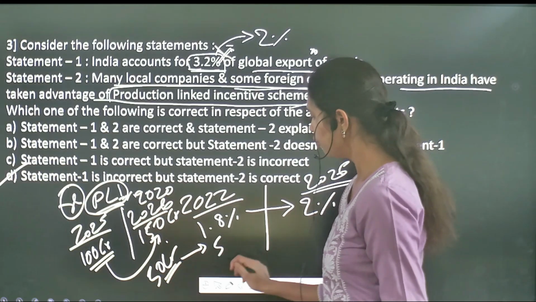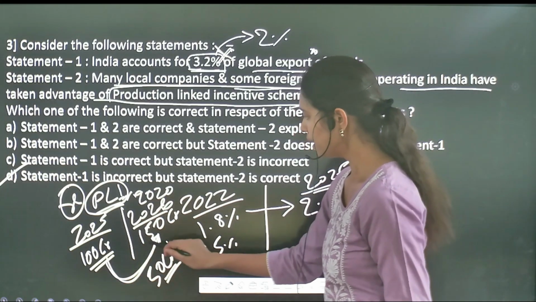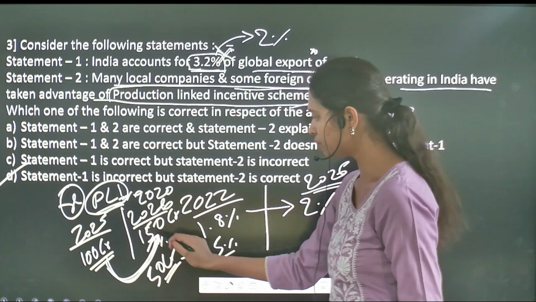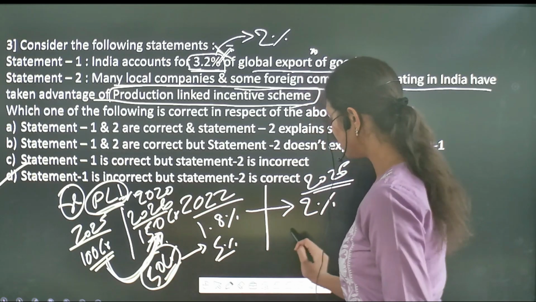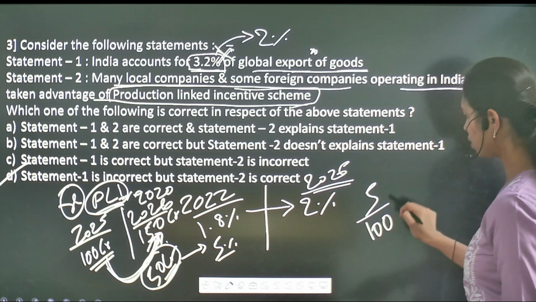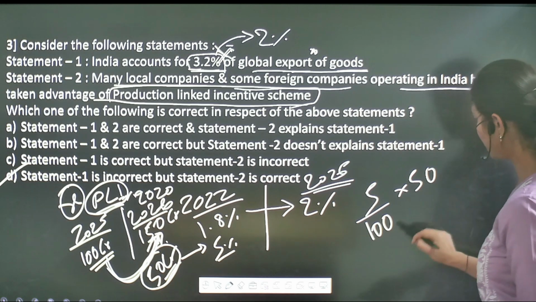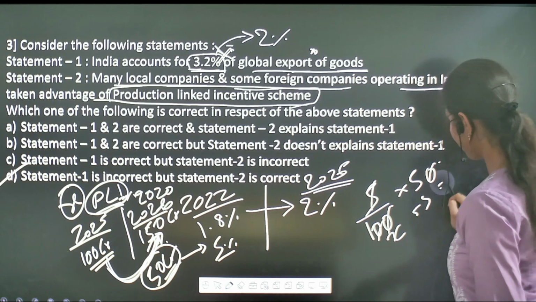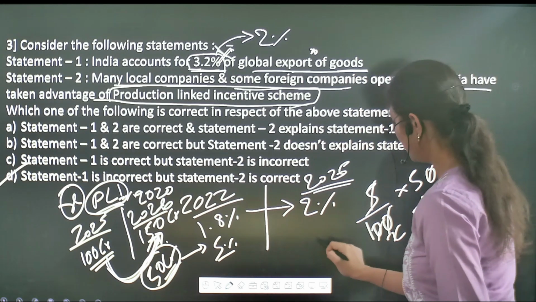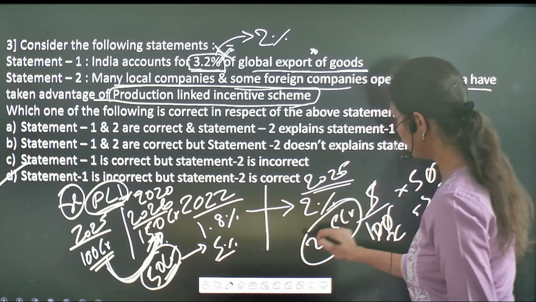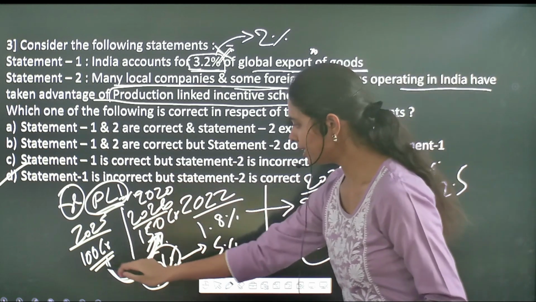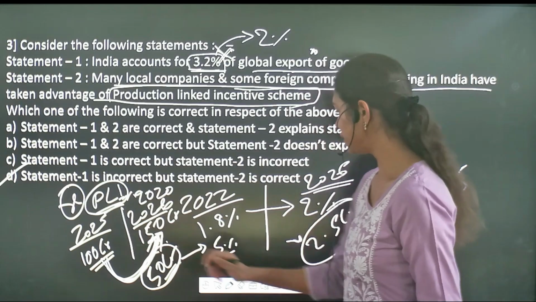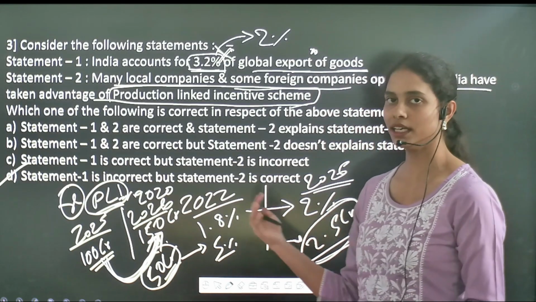That is 5% of the increment of sales. So here it talks about 5% of the increment of sale. Here the increment of sale value is 50 crores. That means it talks about 5% of 50 crores. So here if you see, you'll get 2.5 crore. So this particular company, because of the increment in its sales and increment in its production, is going to get 2.5 crore as an incentive from the government side.